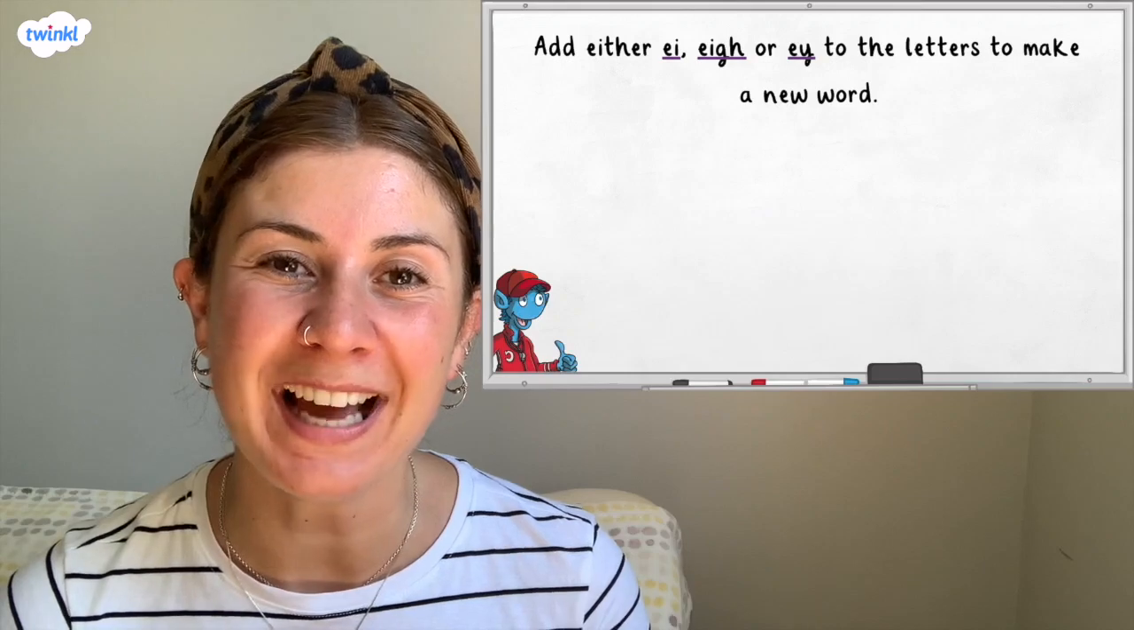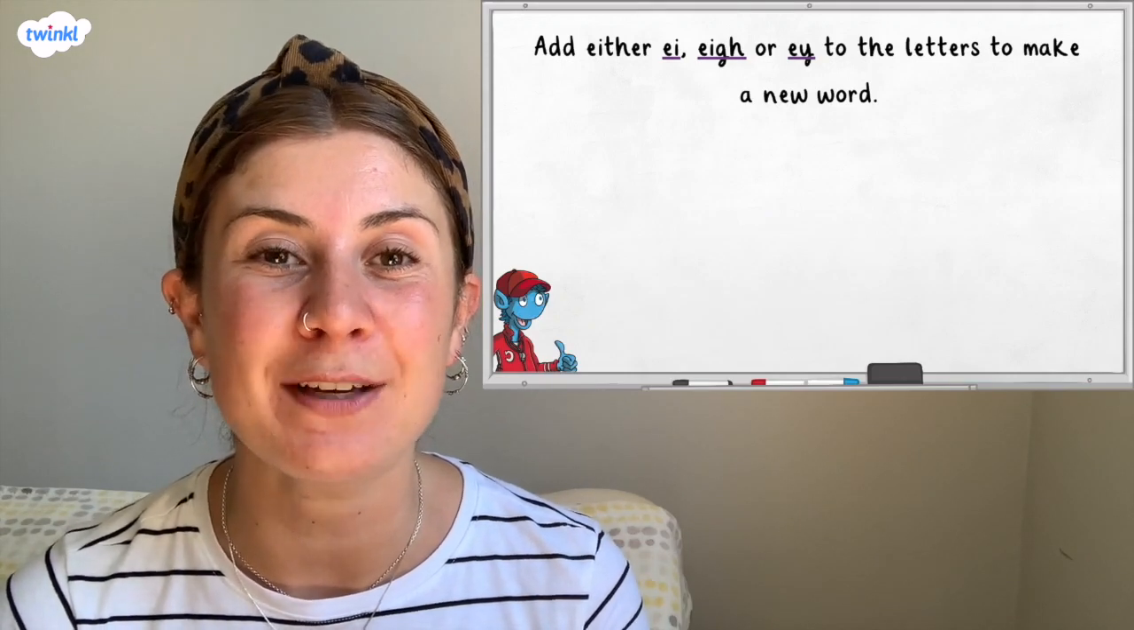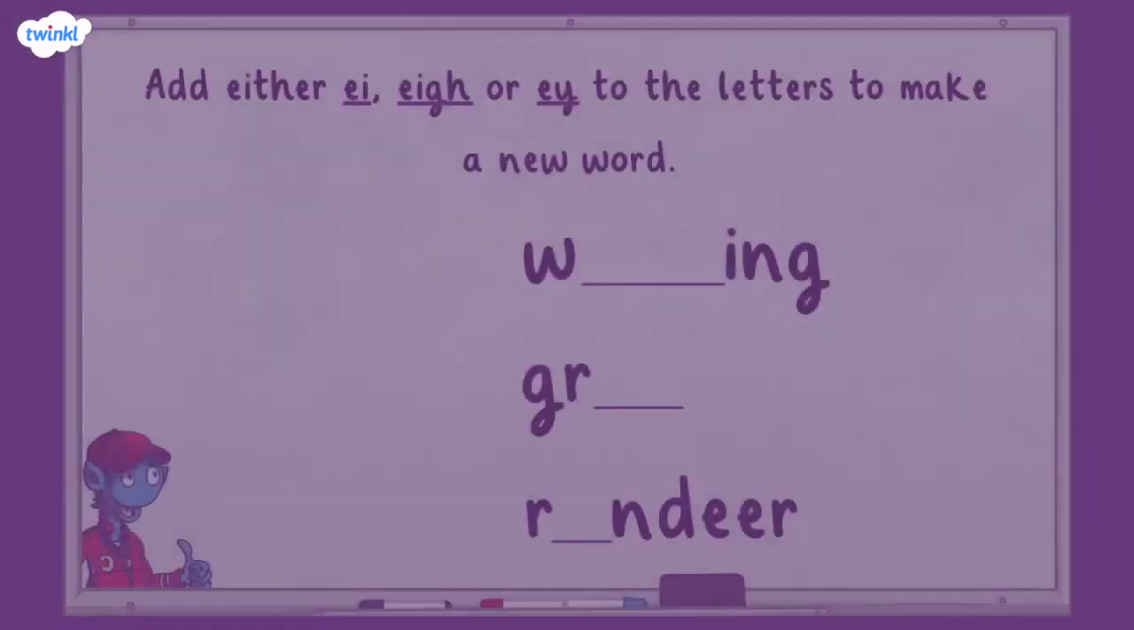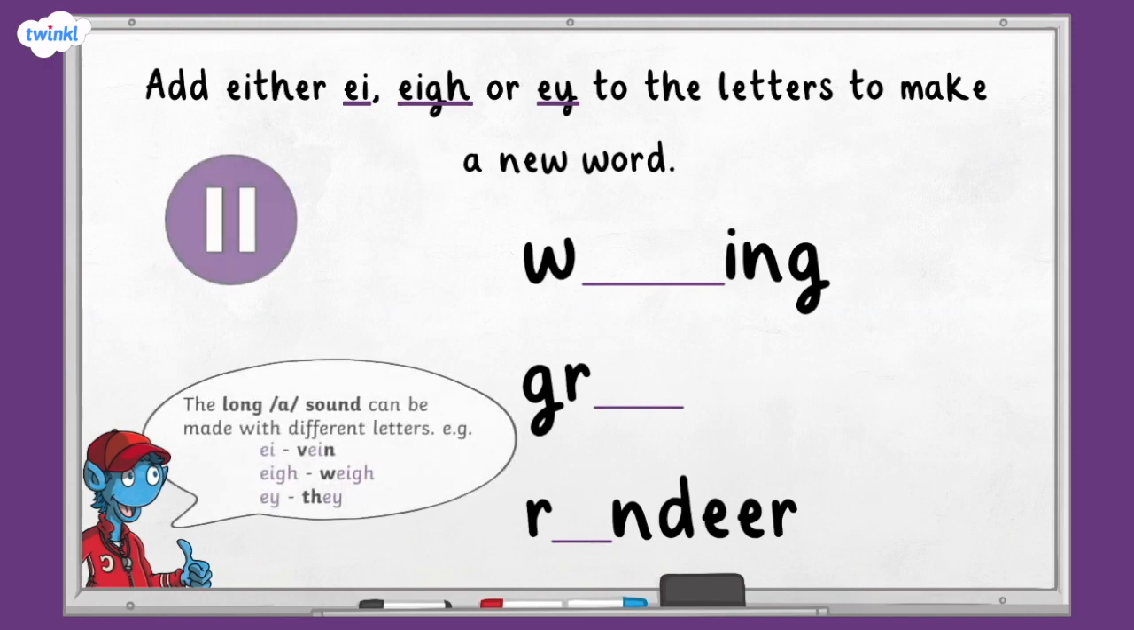In the next question, you're being asked to add either EI, EIGH or EY to the letters to make a new word. Here's a top tip. It might help you to read the words aloud and add in the different endings to see which one sounds right. Why not say them aloud to a partner? Pause the video now and then hit play again when you're ready.